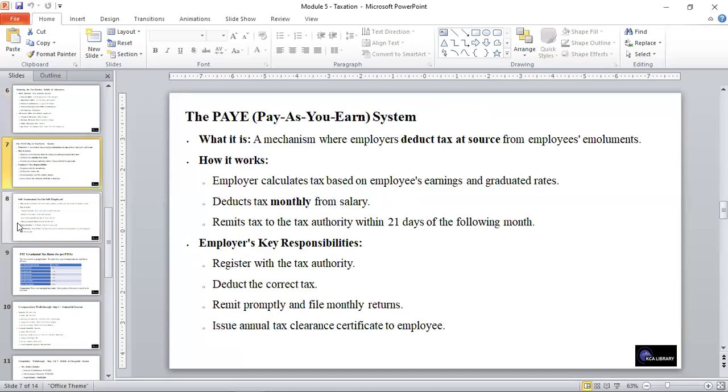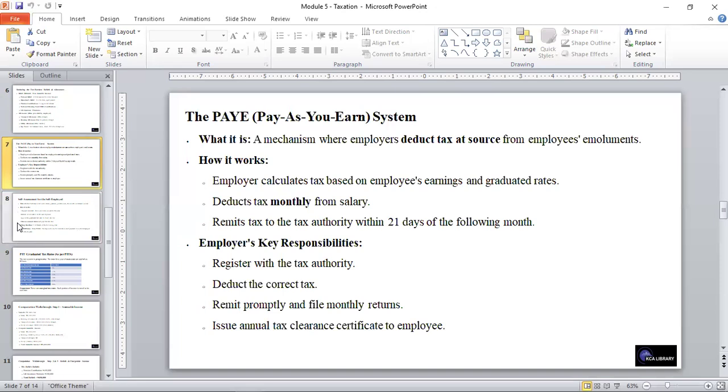For the PAYE, which is the Pay As You Earn system, it's actually a mechanism where employers deduct tax at source from employee emoluments. And how does this work? Employers calculate tax based on employees' earnings and graduated rates, and they deduct it per month from the salary. And then it is remitted to the tax authority within 21 days of the following month.